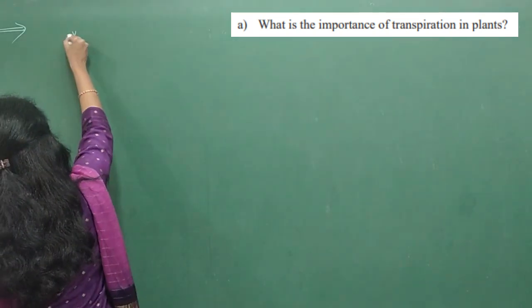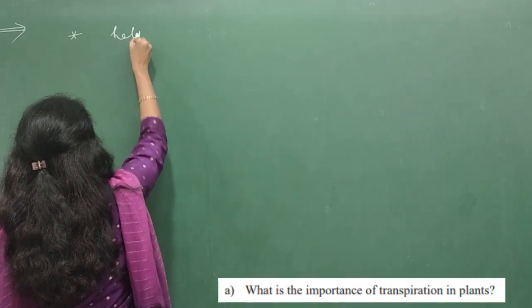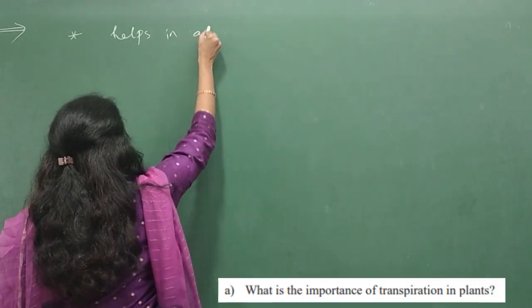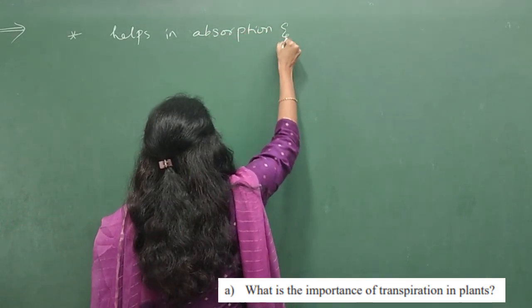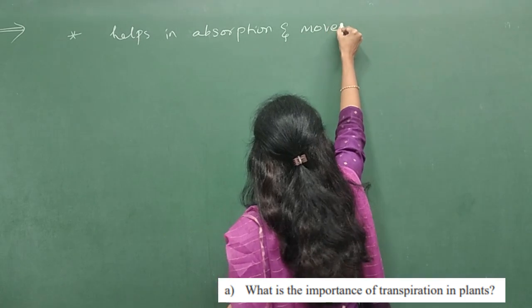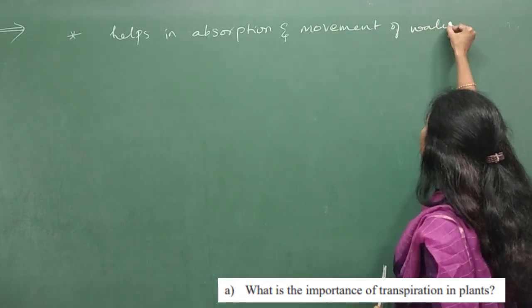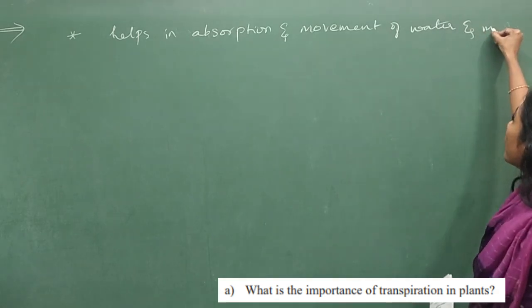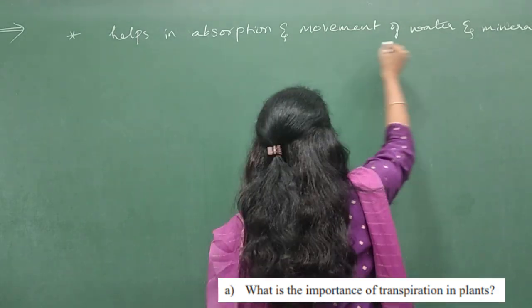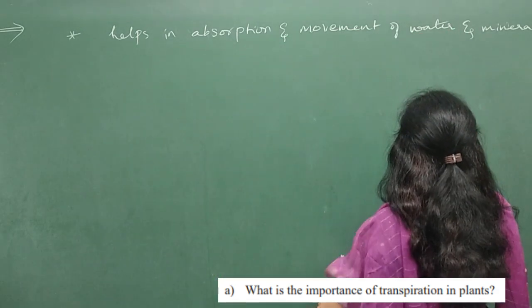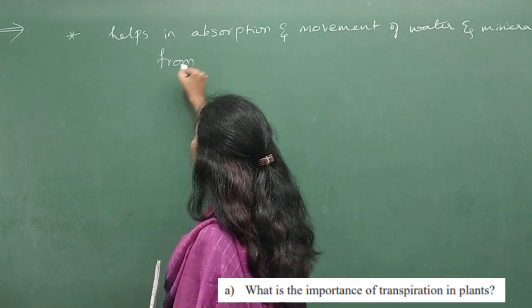So why is transpiration important? It helps in absorption and movement of water and minerals. Always write the answers pointwise. It will help you to gain the marks. From where to where will water and minerals move?